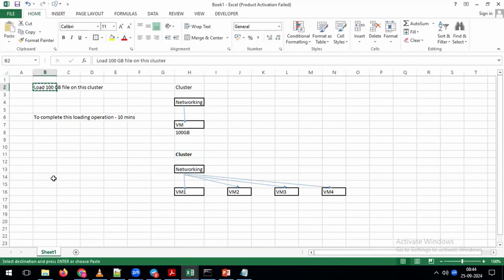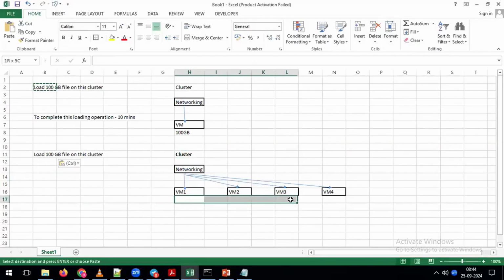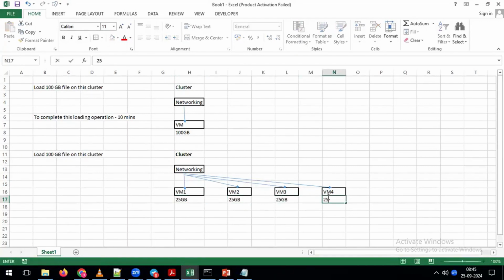Now, for example, you try to give the answer. If I am going to load that 100 GB file on top of this cluster, where is the data going to be stored? Any guesses? If I am loading this 100 GB file on top of this cluster, is this 100 GB of data going to be stored on a single machine, or will this data be distributed to all the machines automatically? All 4. It will distribute the data to all the machines automatically. Indirectly, here it will take 25 GB of data, here 25 GB, here again 25 GB, here also 25 GB. Like that, your data distribution is going to happen on each and every virtual machine.